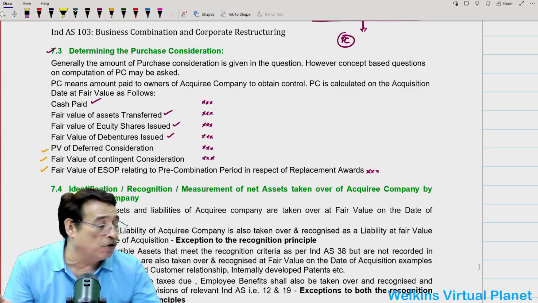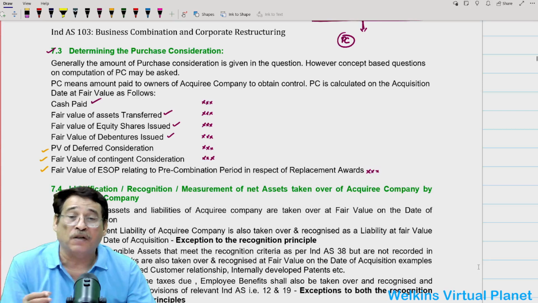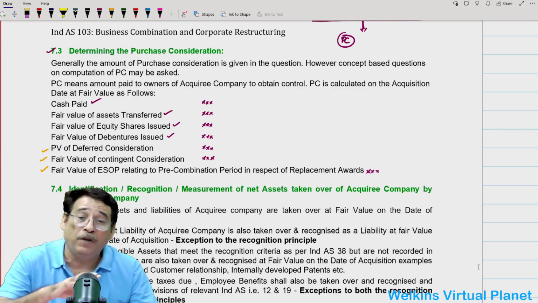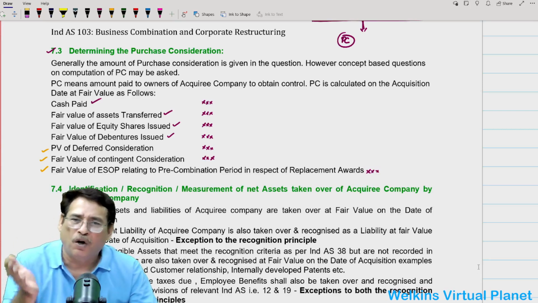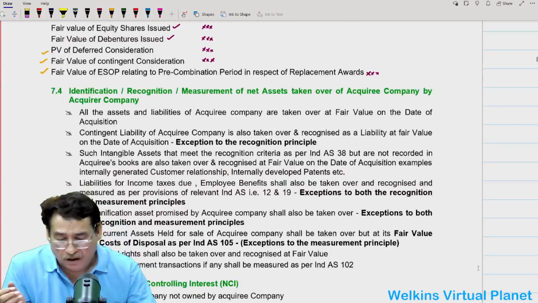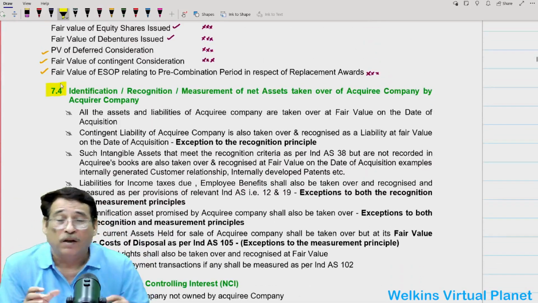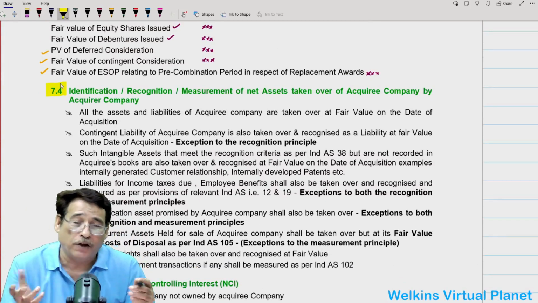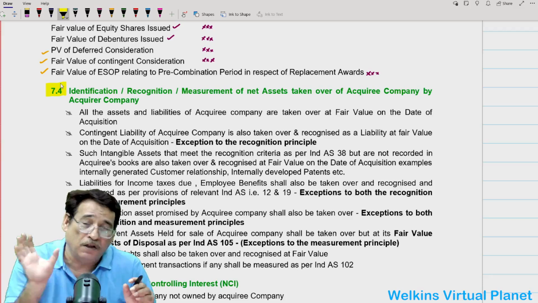So sometimes the question may be simple, to compute the amount of purchase consideration, or sometimes the question may be only related to deferred consideration, contingent consideration, or computation of replacement awards, etc. Is it clear? Now, presuming that everything is settled, you have acquired control over a particular enterprise, the acquirer is determined, and purchase consideration is known.